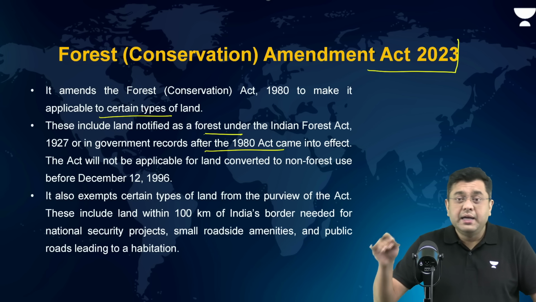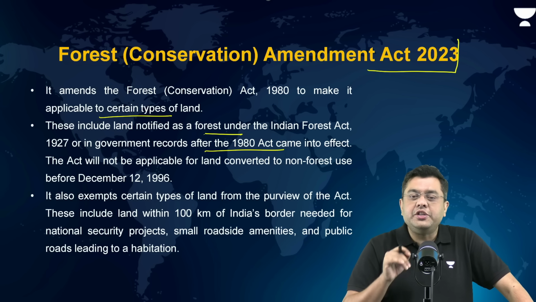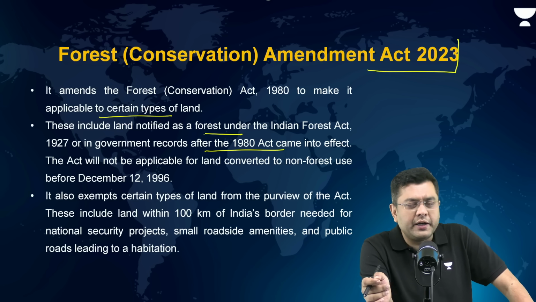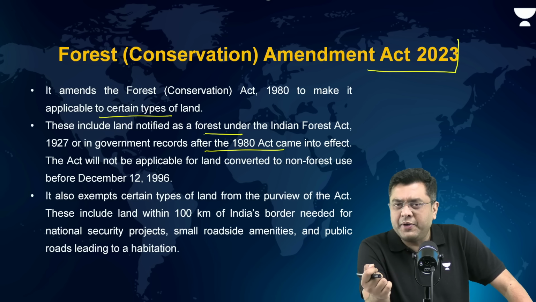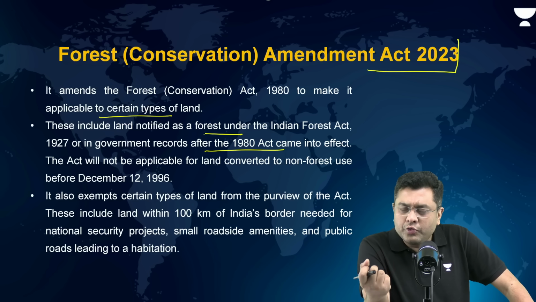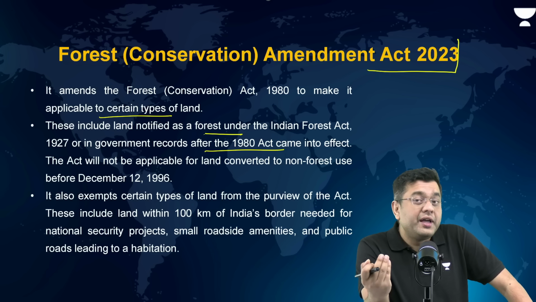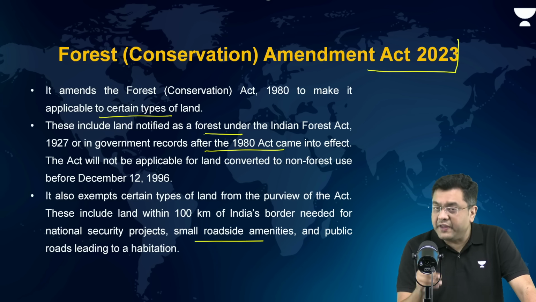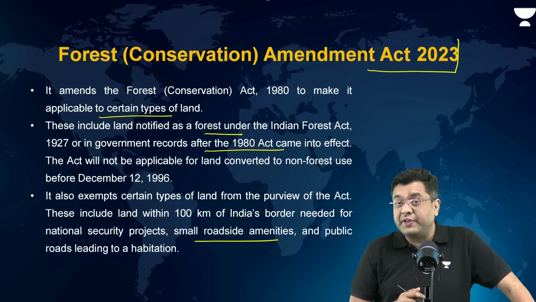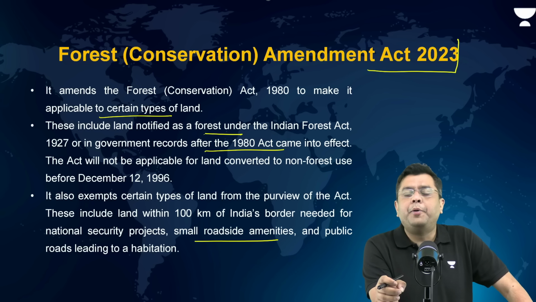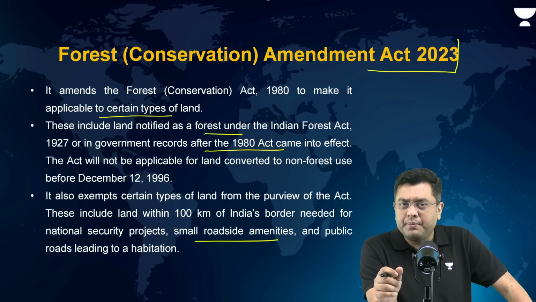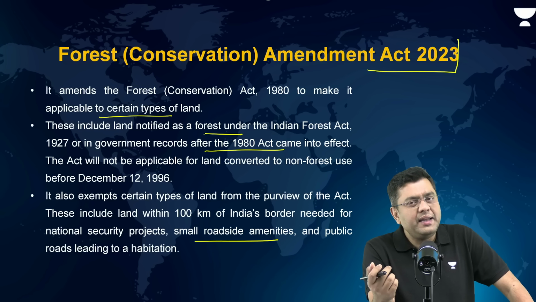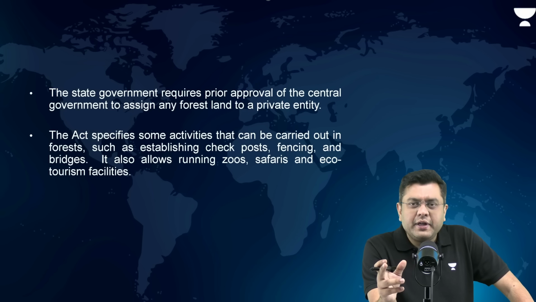Other than that, the land in the frontier regions of the country, within 100 kilometers of India's border, where vital defense establishments would be required, where you would have the border outposts, then the linear lands along highways, where you need certain roadside amenities, and some important infrastructure in the forested area for drinking water supply, etc. Those were basically exempted. So this was the major provision.